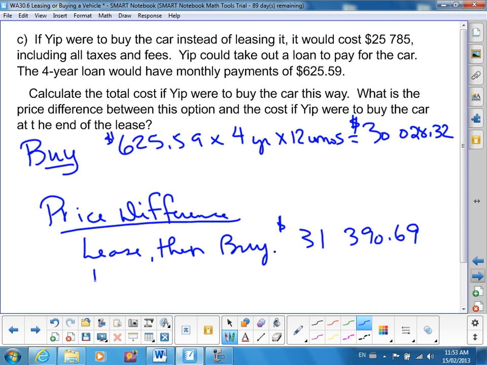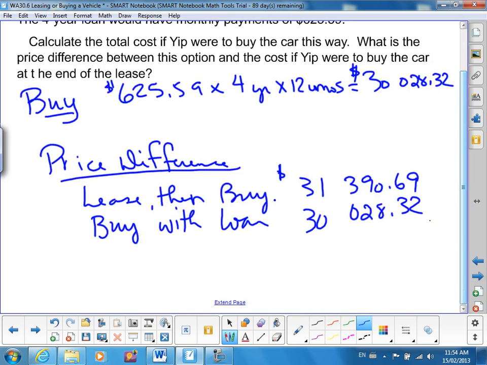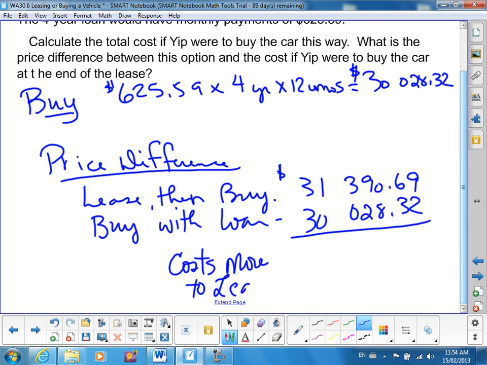And if he buys with a loan, the price was $30,028.32. You'd subtract those, it costs more to lease. And the difference is $1,362.37.